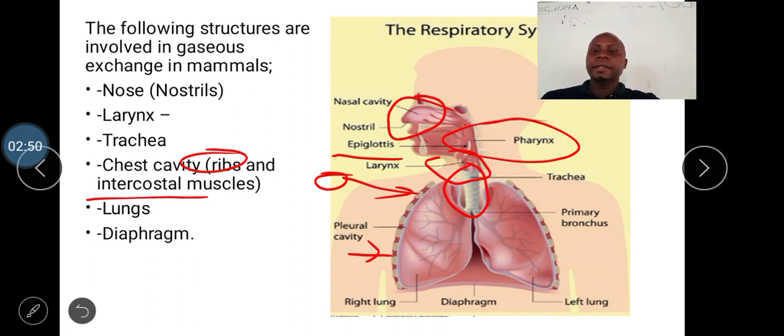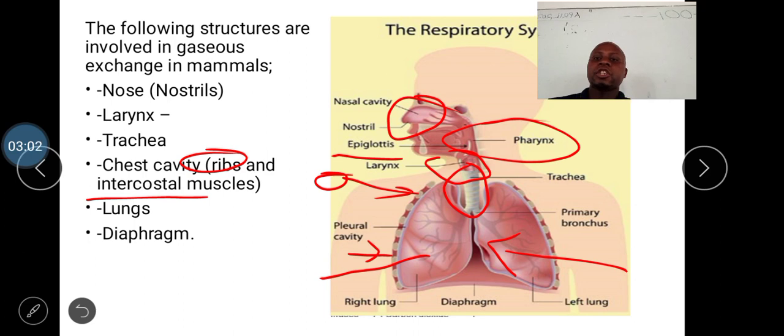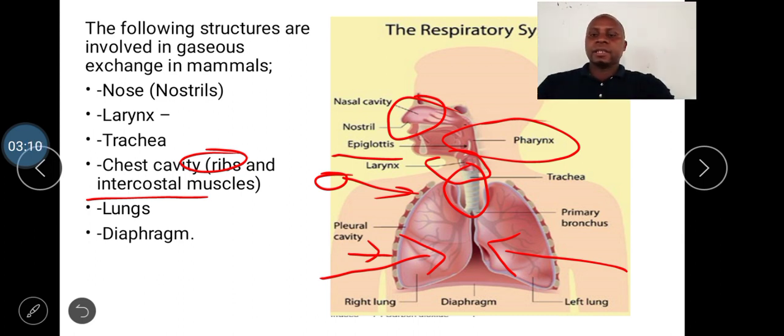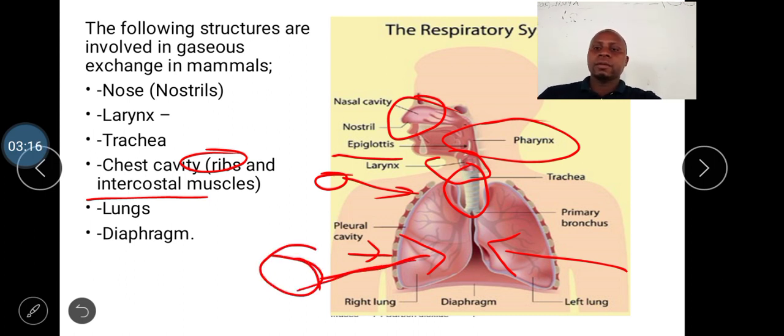Then inside the rib cage, this is the chest cavity. We also call it the rib cage. There are very specialized organs which facilitate gaseous exchange, and these organs are the lungs. A human being and other mammals have got two lungs. What is the name of this lung here, the one which I'm showing you? Good. So towards your left, that's the right lung, and towards your right, that's your left lung. So these lungs are very important in gaseous exchange.